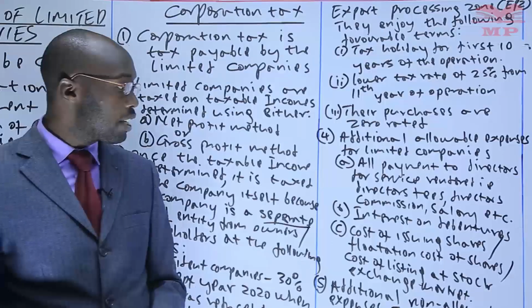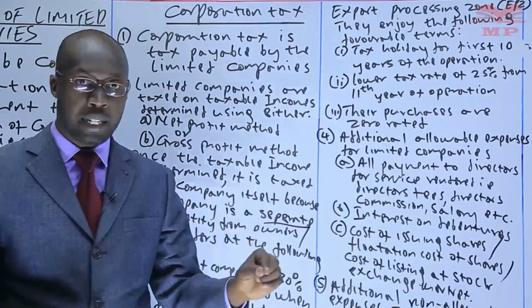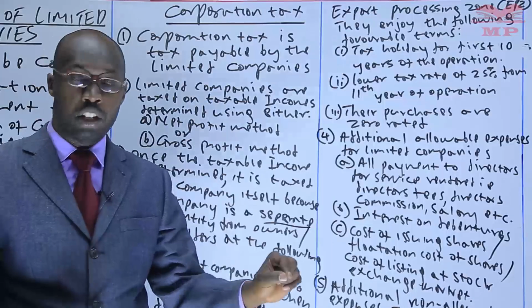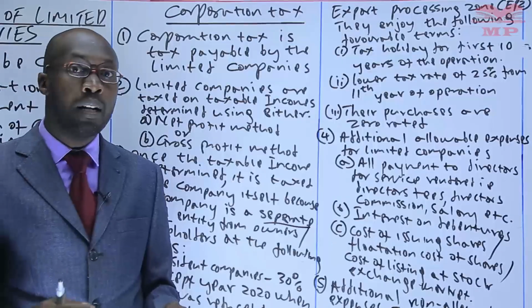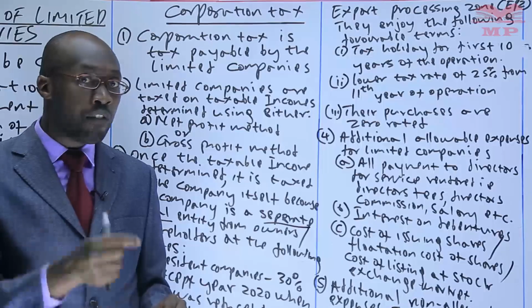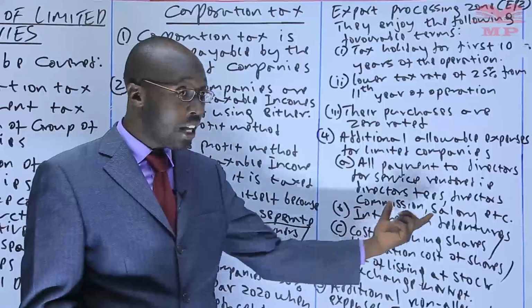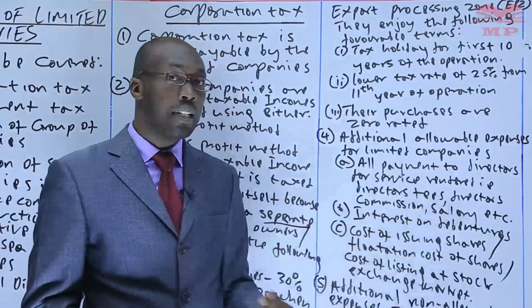Another one is interest on debentures. Now, debentures are usually a form of loan to a company, and only a company can issue debentures. So a partnership or a sole proprietorship cannot issue debentures. So this is for the limited company. So the interest that is usually paid for that loan, which we are calling the debentures, is supposed to be an allowable expense.